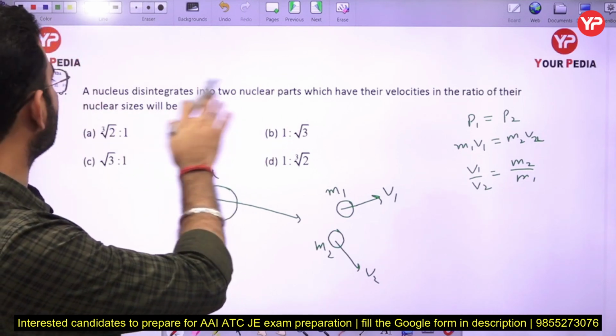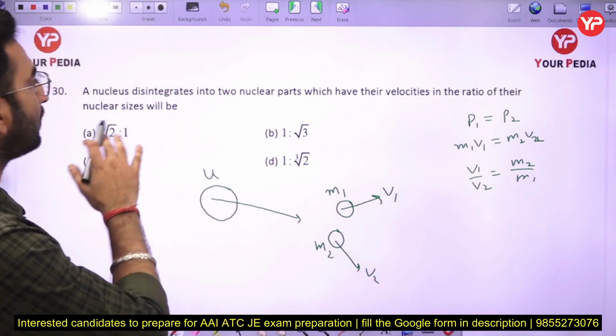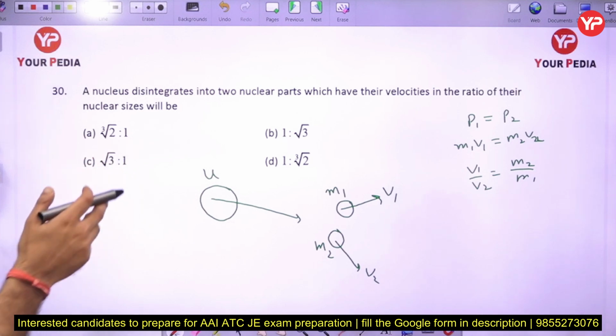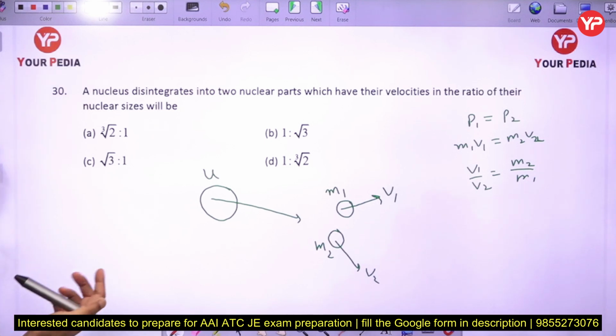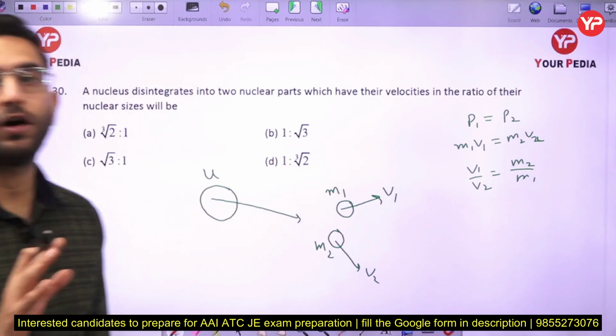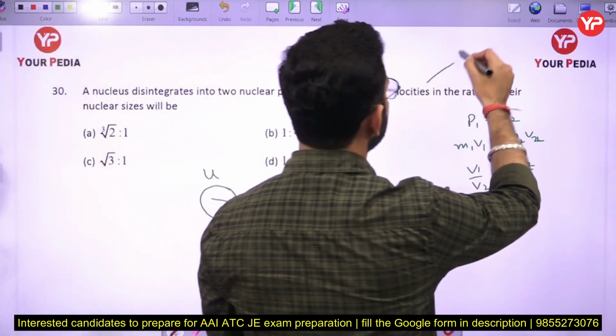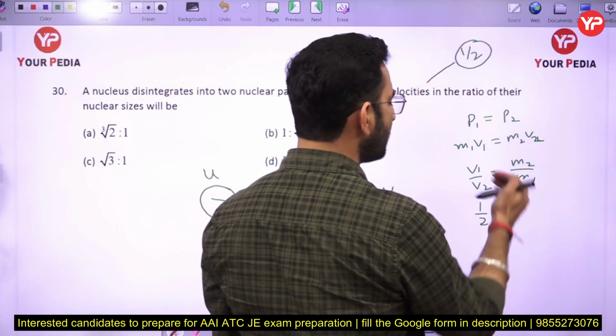The question says a nucleus disintegrated into two parts which have their velocities in the ratio of their nuclear size. Okay, the velocity ratio is basically given to us, and it is given as 1 by 2. So in this case v1 by v2 is given to us as 1/2.